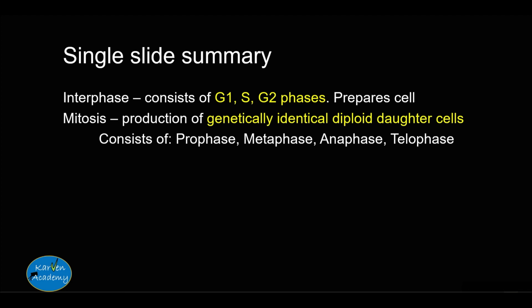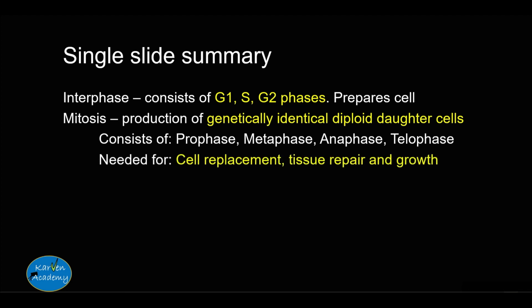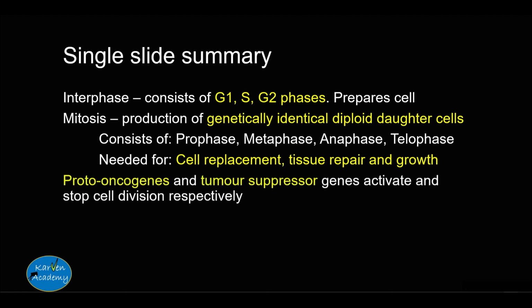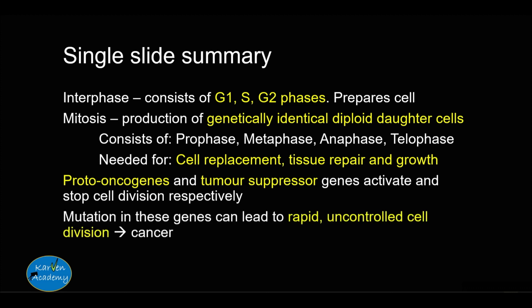Mitosis is needed for cell replacement, tissue repair, and growth. Proto-oncogenes and tumor suppressor genes activate and stop cell division respectively, and mutations in these genes can lead to rapid, uncontrolled cell division, which can lead to cancer. And that is mitosis in a slide.